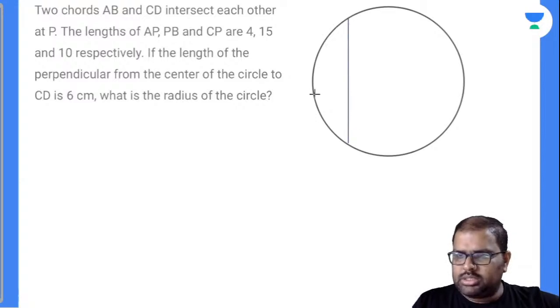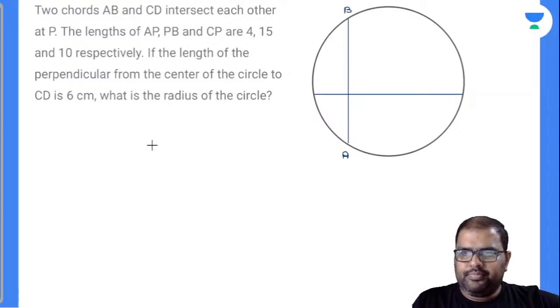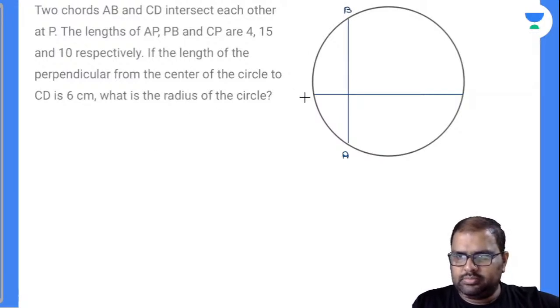These are two chords, AB chord, CD chord, right? And they intersect at a point called P.